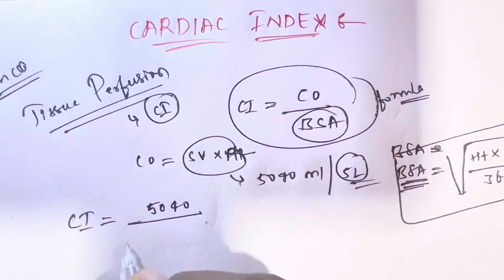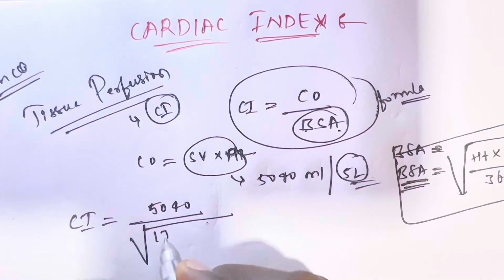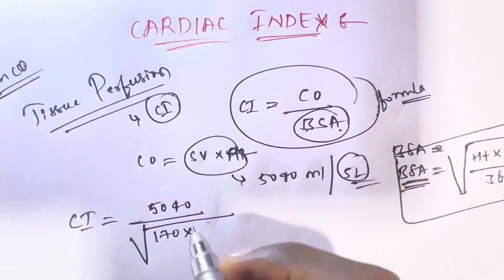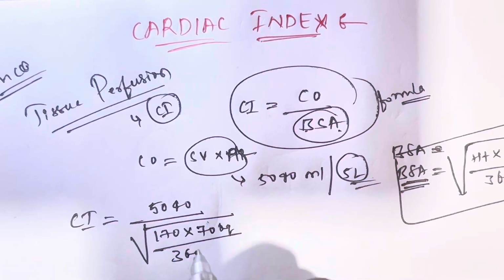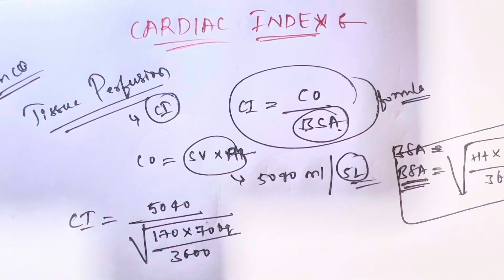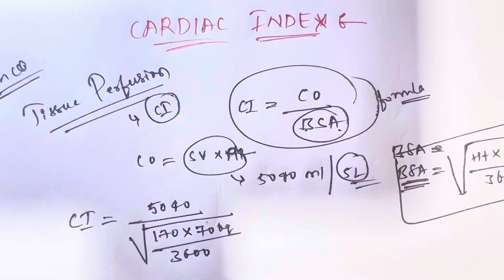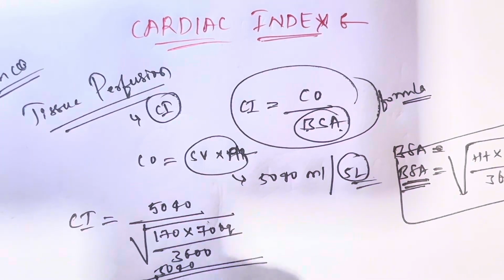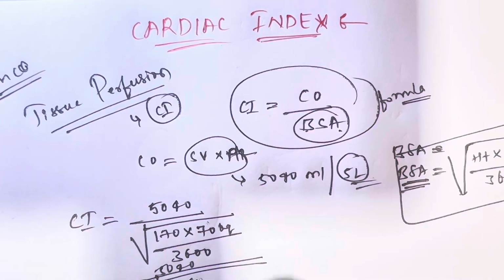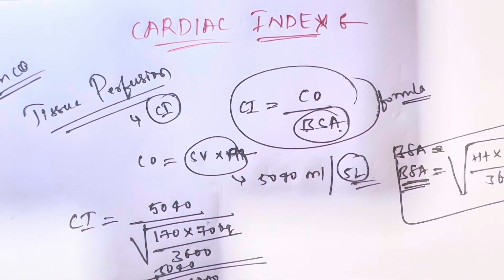Under the root, we keep height and weight like this. Normal height is 170 and the weight is around 70 kg, divided by 3600. Now we can calculate the body surface area. 170 into 70 is around 1900, divided by 3600.